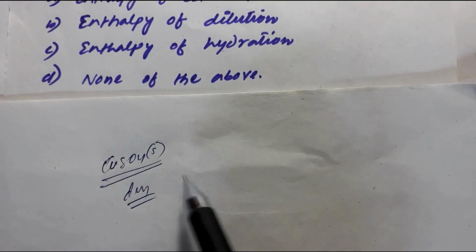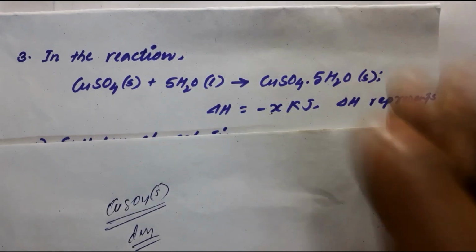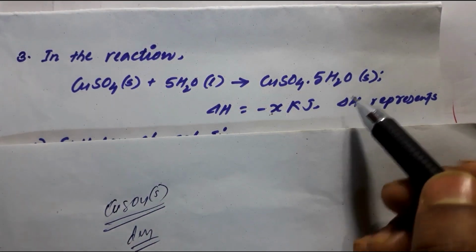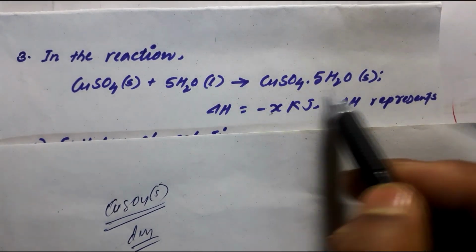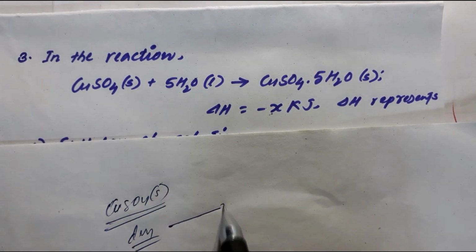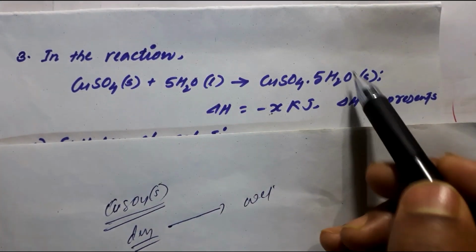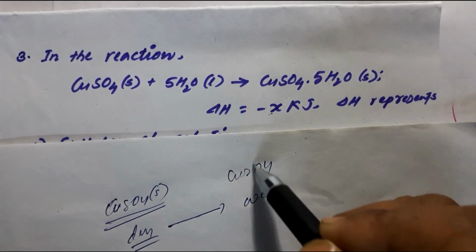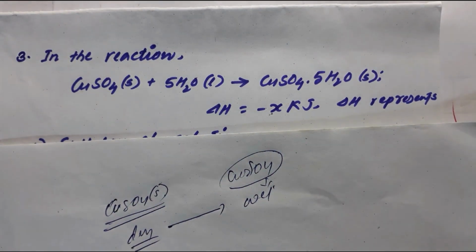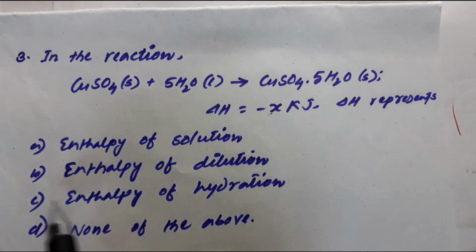We can think of this copper sulfate, which is given in the question, as the anhydrous one, right? Now once it reacts with water, it is absorbing the water. It is hydrated here, isn't it? Whatever the process is, from dry it is becoming wet, because it is pentahydrated here. That means from copper sulfate anhydrous, or dry, it is becoming wet. It is absorbing some amount of water molecules. That means the process of absorption of water is what we are talking about. Hydration, isn't it? So we will say that this is the enthalpy of hydration.